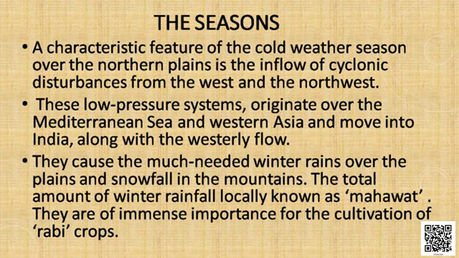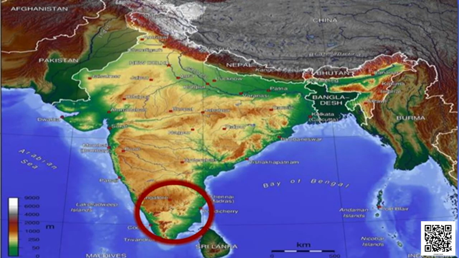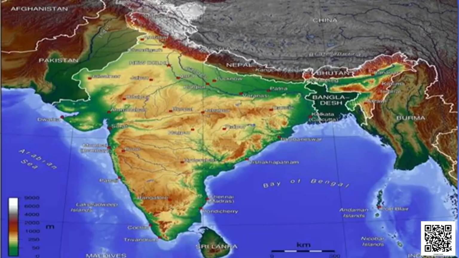Coming to the next important feature of the cold weather season, that is winter. During this time, Tamil Nadu receives rain. Why? How come Tamil Nadu receives rain during winter? This is due to, as you notice in the map, the wind blowing from land to sea during the cold weather season. That bulk of wind crosses over the Bay of Bengal, hits near Tamil Nadu and brings rainfall to Tamil Nadu. Another important feature is how Punjab and Uttar Pradesh also receive winter rainfall.